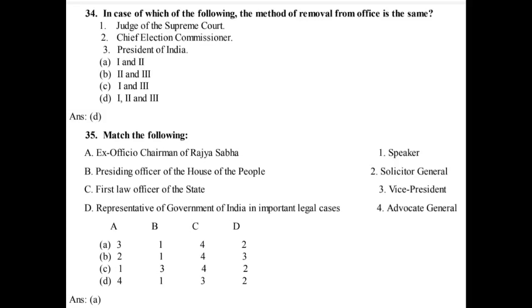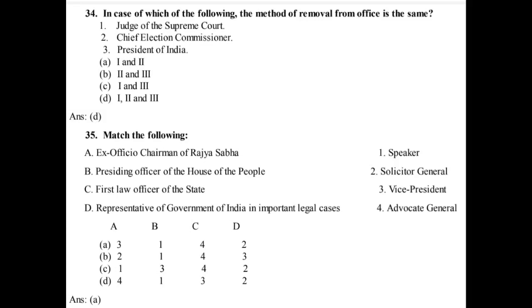A. Ex officio Chairman of Rajya Sabha. 1. Speaker. 2. Solicitor General. B. Presiding Officer of the House of the People. C. First Law Officer of the State. 3. Vice President. D. Representative of Government of India in important legal cases. 4. Advocate General.